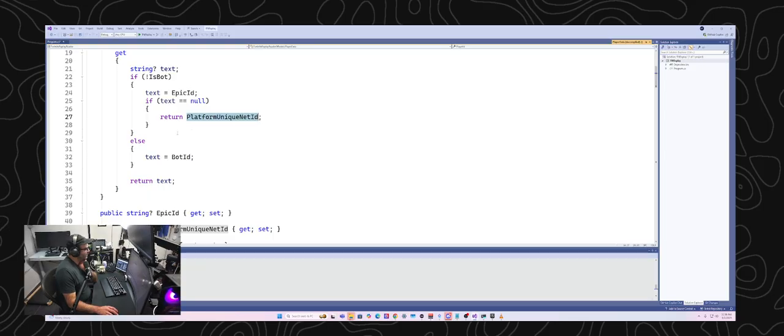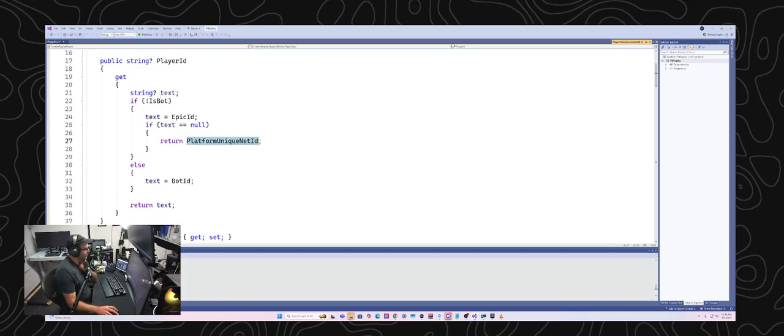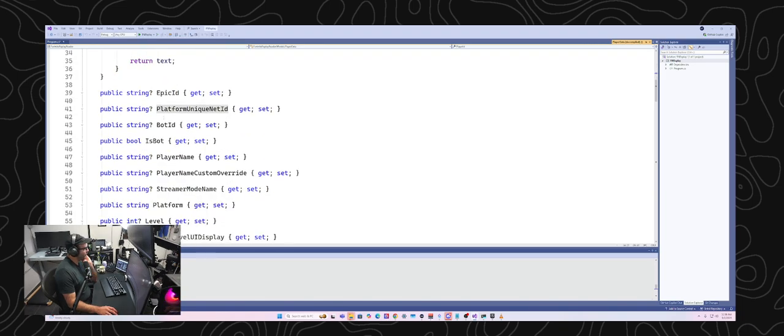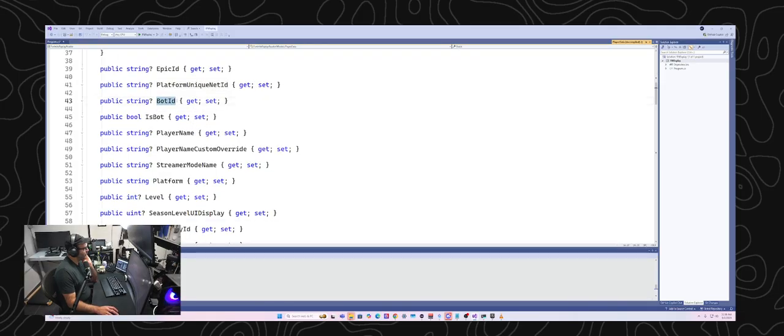I don't know if you noticed, but there are different player IDs, I think, based on which platform they're on, Xbox or PlayStation or PC. So that's handling that situation. Interesting, there's this bot ID and isbot. Isbot is what I'm using to determine if it's a bot. I don't know what bot ID is.